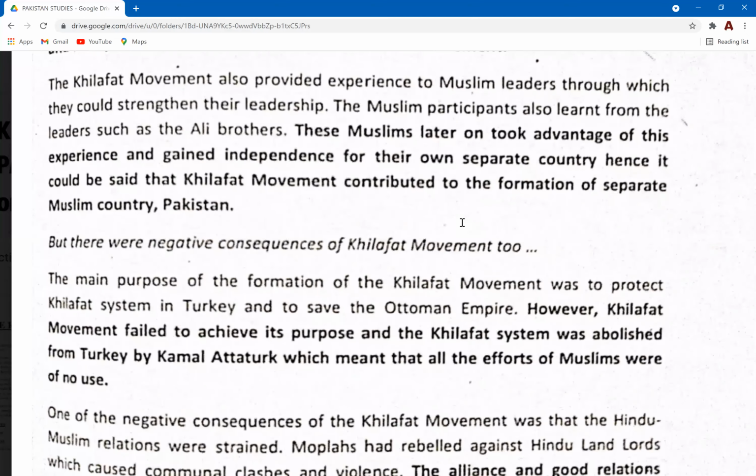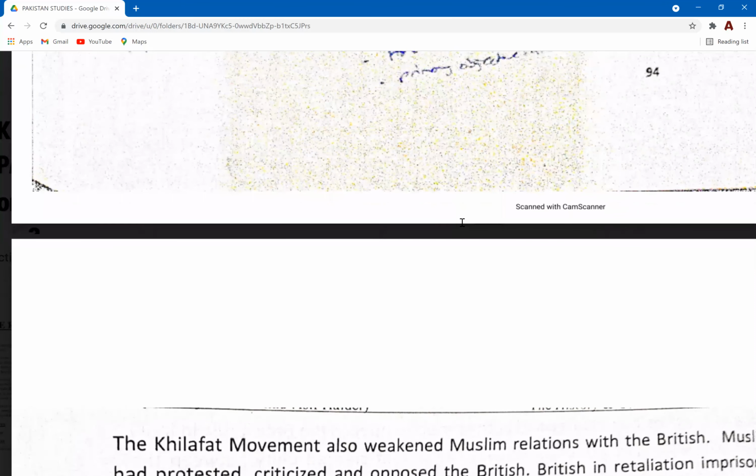Okay, before all of this, I want you guys to comment on this. What do you guys think? Any one point, maybe from each one of you, what were the successes of this movement? What do you guys think the Muslims were able to achieve after this? So one of the successes was Muslim-Hindu unity. Muslim-Hindu unity. Okay.